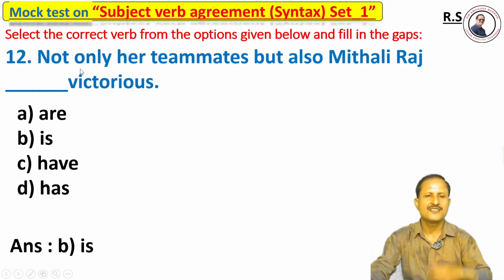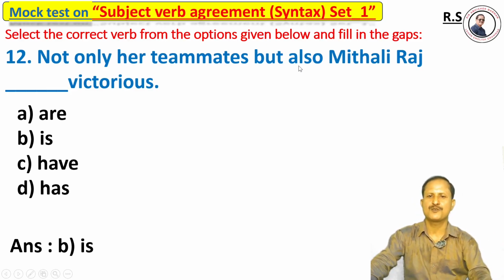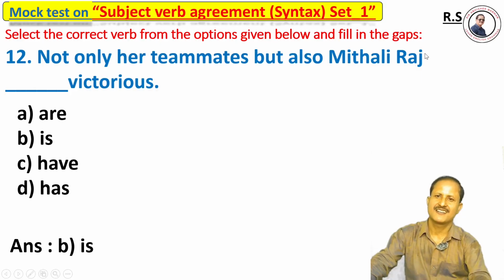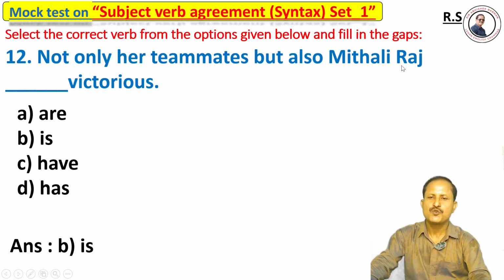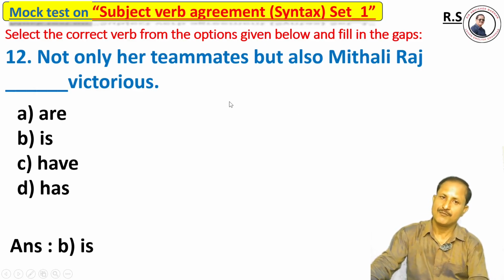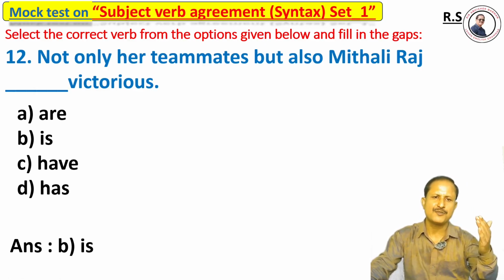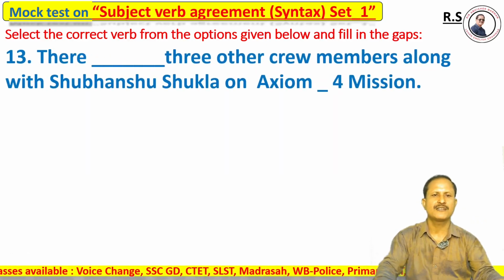With these terms, the verb agrees with the subject closest to but also, which should be given priority. Mithali Raj is a singular subject, and that's why it takes the singular verb is. So the right answer is option B.